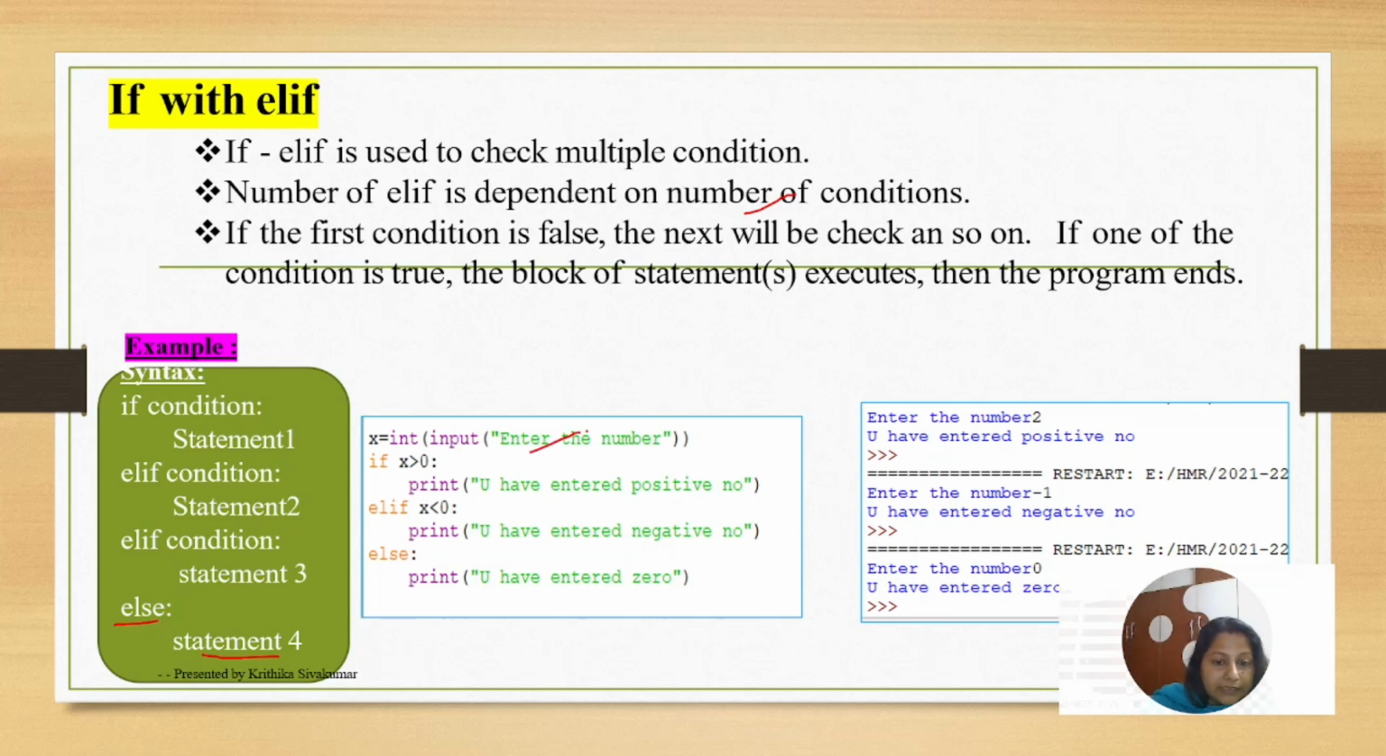int of input, enter the number. I am giving here: if x is greater than 0, you have entered the positive number. If it is less than 0, you have entered the negative number. Else, you have entered 0. Is it clear?